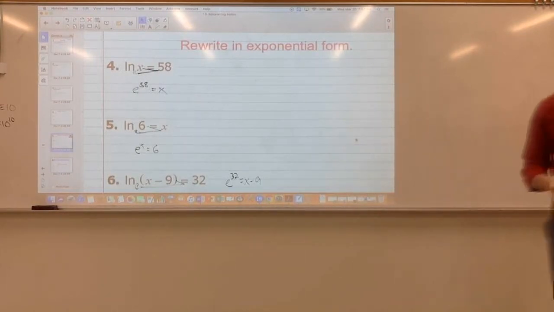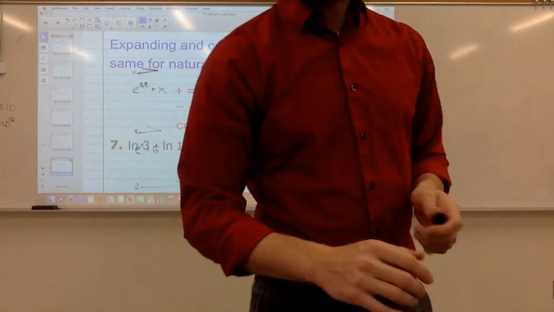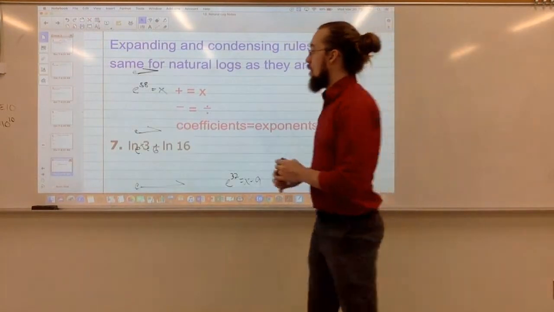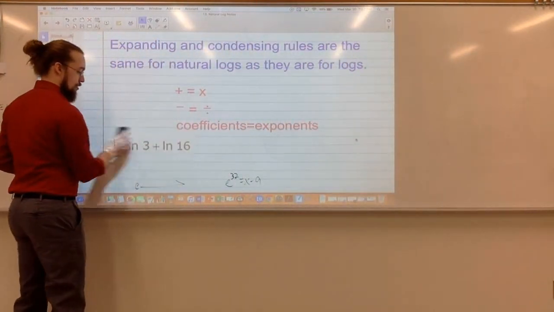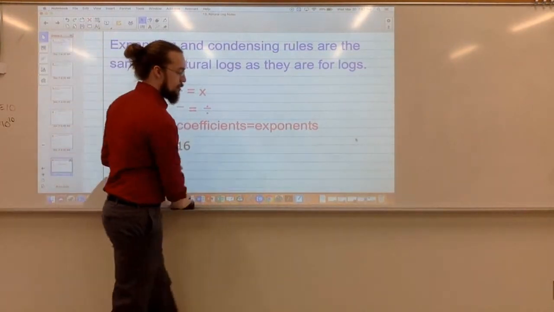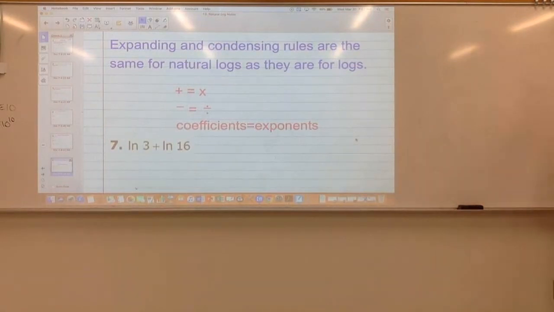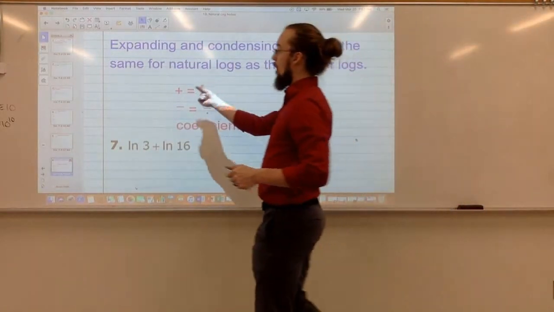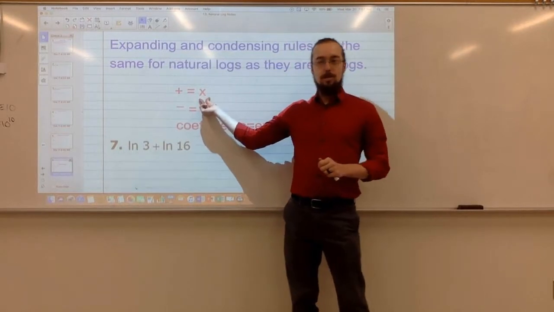All right. Let's then use our properties of logs. These are the properties that we talked about for condensing and expanding logs. We're going to just apply these now to natural logs. Whenever we were adding two logs together, that meant we multiplied what was on the inside.